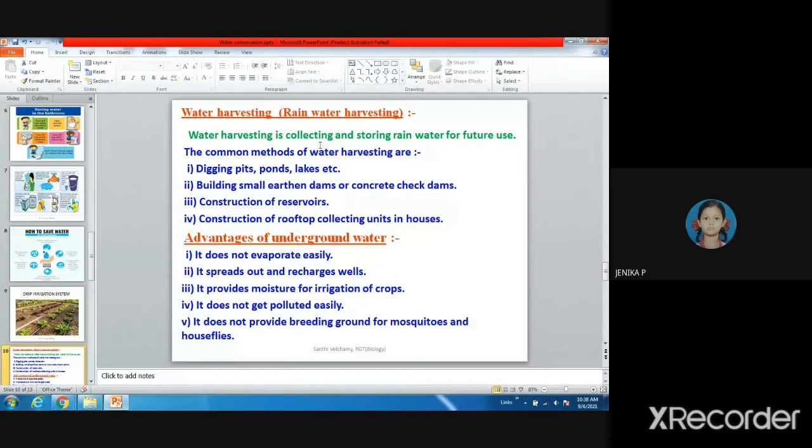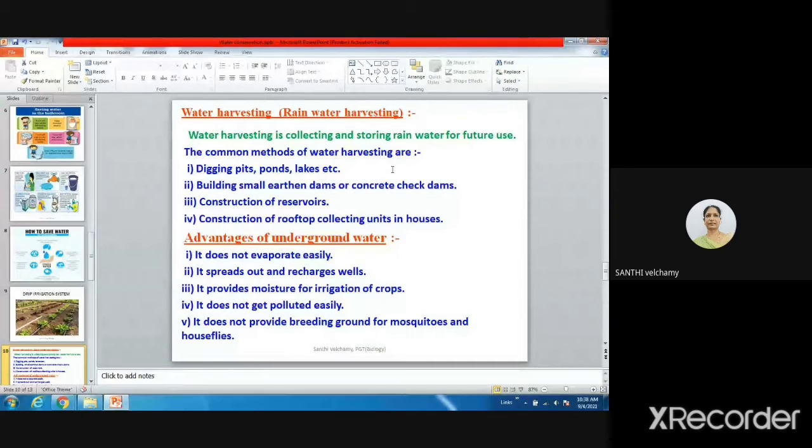That you call rainwater harvesting. Sustainable development. Very good. Sustainable development. Now, we have to use the resources, but the resources have to be available for the future generation also. That you call balanced use.